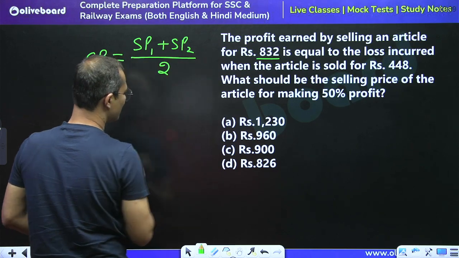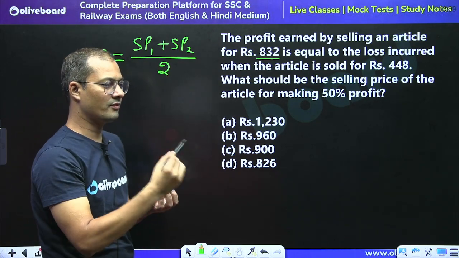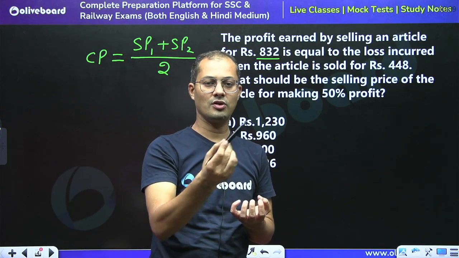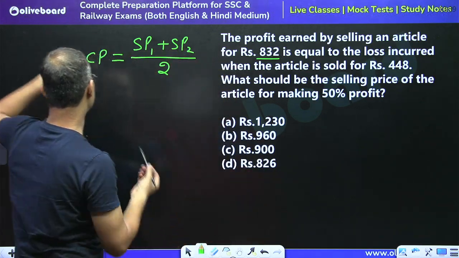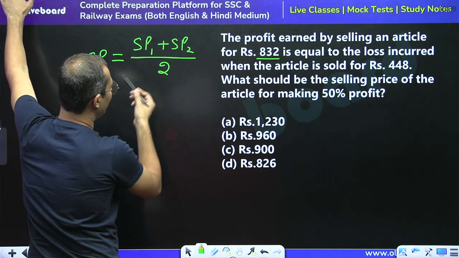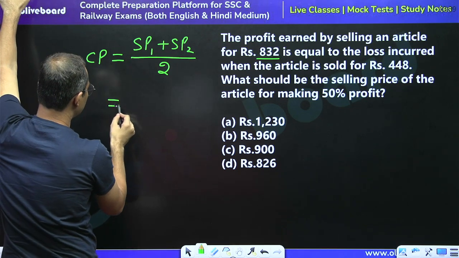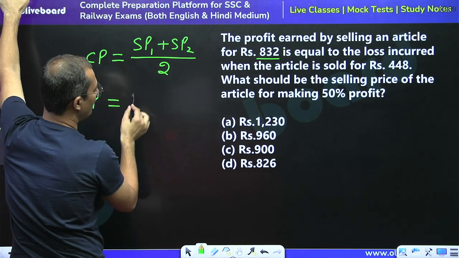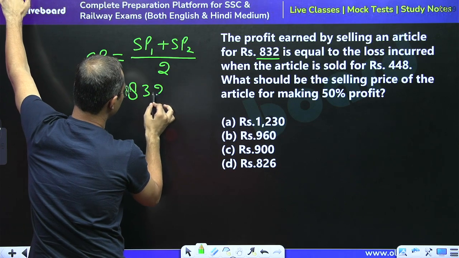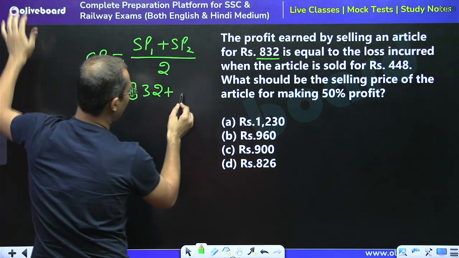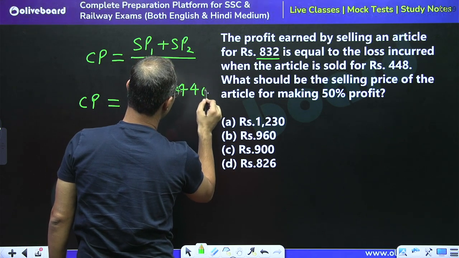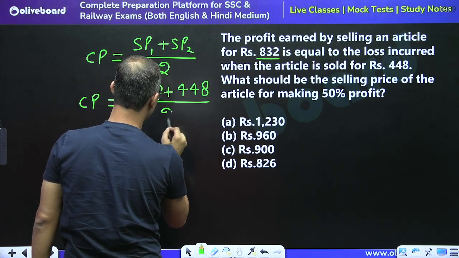This is the case where profit on one article is equal to loss on another article. So cost price can be calculated by adding both selling prices and then dividing by 2. So the cost price would be equal to 832 plus 448, divided by 2.